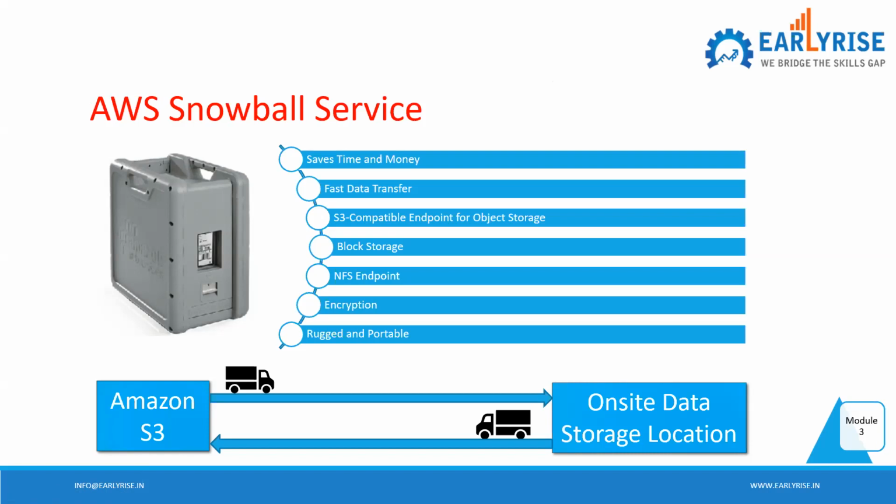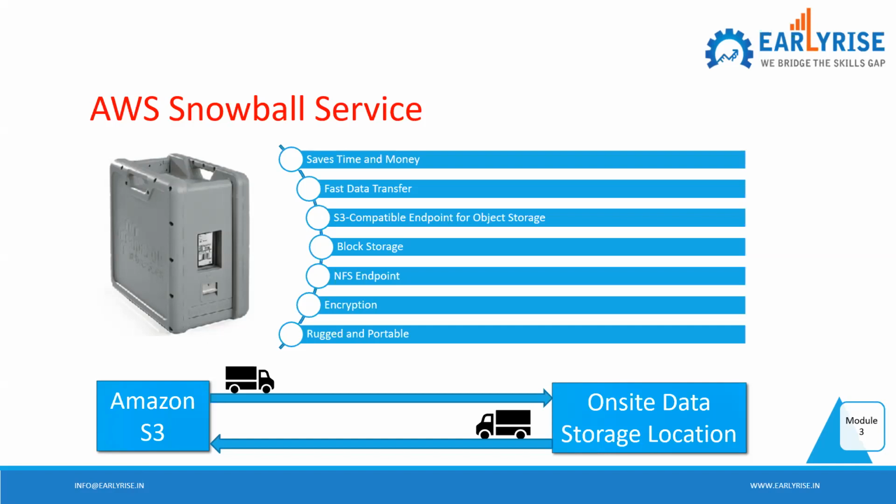So this provides a secure, very robust and portable device. That device is called AWS Snowball, or we call it AWS Snowball Edge.